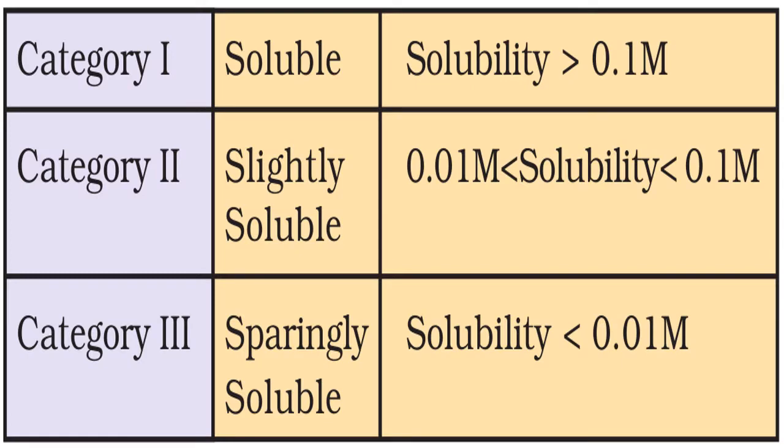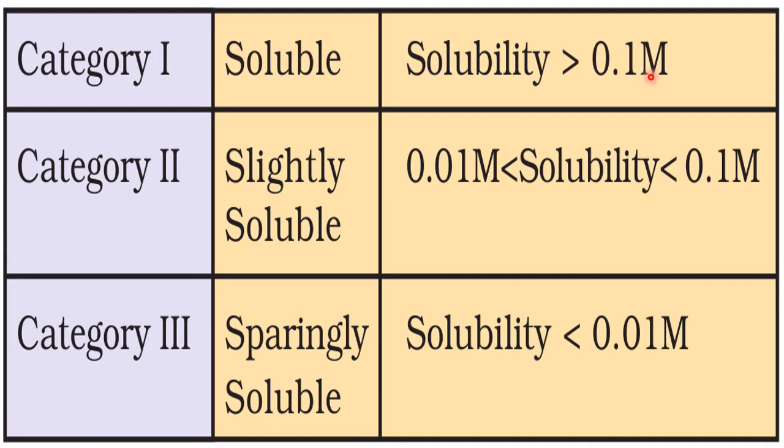So depending upon the lattice enthalpy and the solution enthalpy, we have made three categories: substances which are soluble, that is category one; substances which are slightly soluble, that is category two; and substances sparingly soluble or insoluble, that is category number three. How to say that it is soluble? Its solubility should be more than 0.1 M molarity. Let us take one example here.